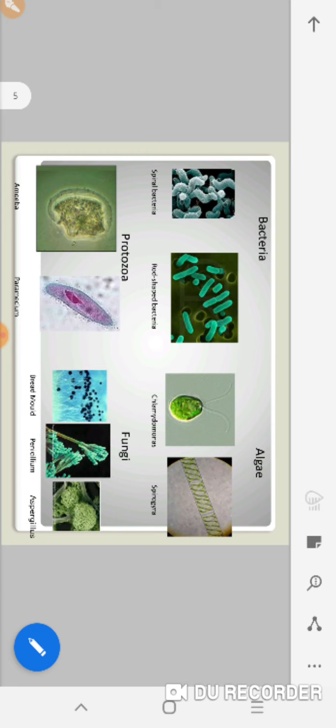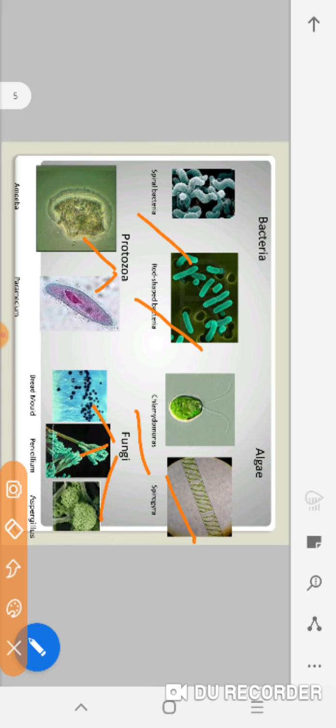These are the examples that are shown in picture form. See them. First, bacteria. Bacteria are of different shapes; spiral bacteria and rod shaped bacteria are given here. Algae: Chlamydomonas and Spirogyra. Amoeba and Paramecium are the examples of protozoa. Bread mold, Penicillium and Aspergillus are examples of fungi.